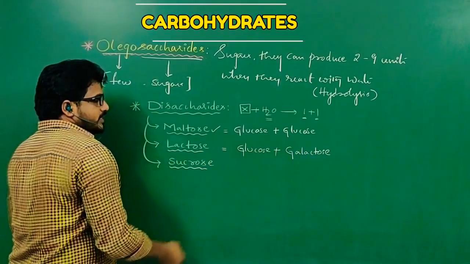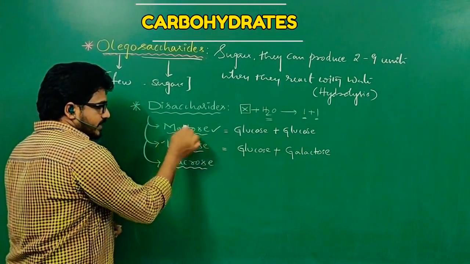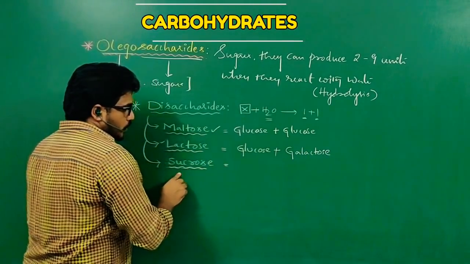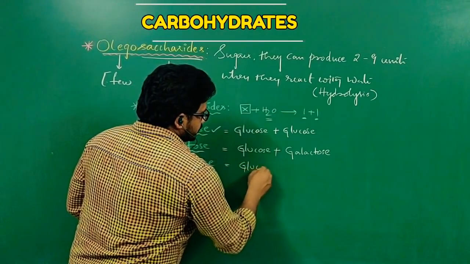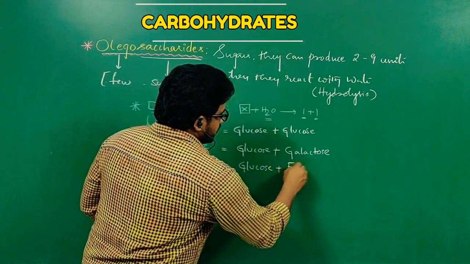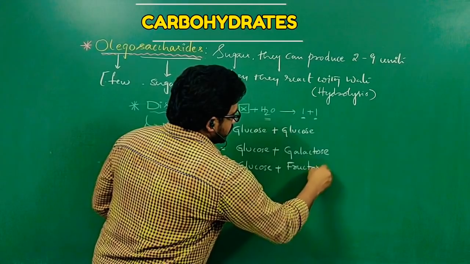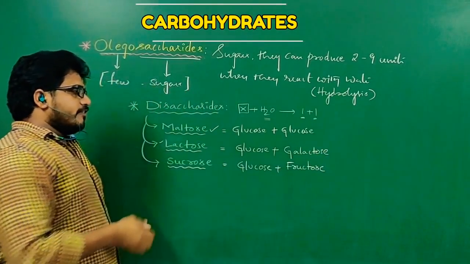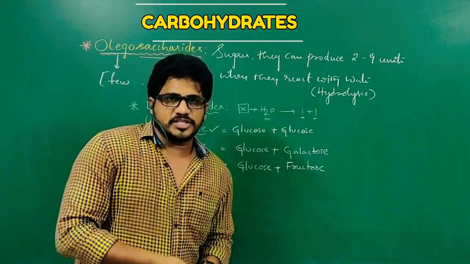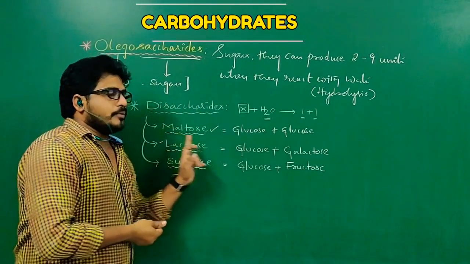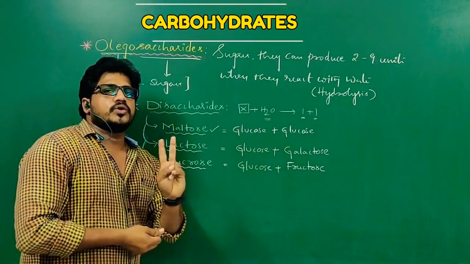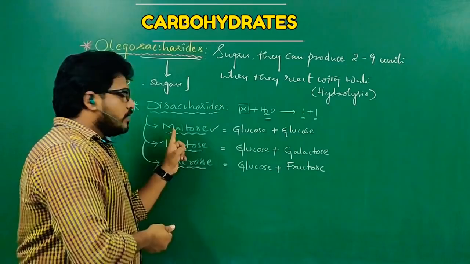So the combination of two monosaccharides is one disaccharide, that is lactose. In the case of sucrose, it is glucose plus fructose. So these are the different combinations. They are very important for questions. Maltose is composed of glucose and glucose. Two glucose molecules together form maltose.